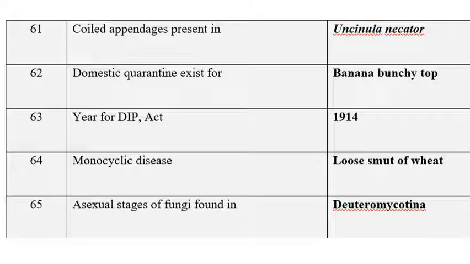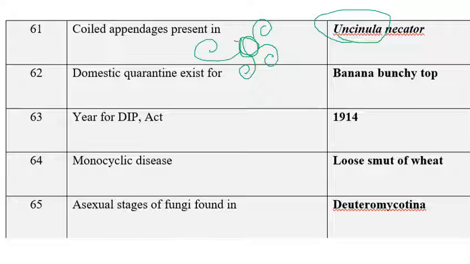The next one is coiled appendages are present in Uncinula necator. Let us consider it is a cleistothecium where appendages are coiled like this. Inside that asci are present, and inside them ascospores are present. So these types of coiled appendages we can observe in Uncinula.